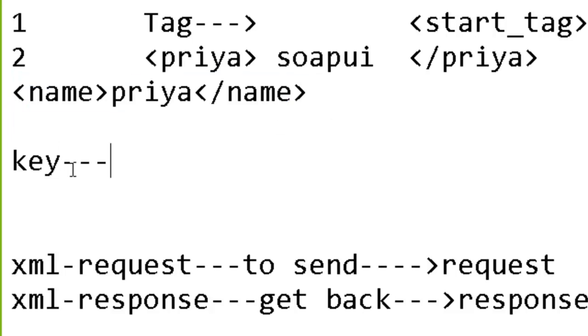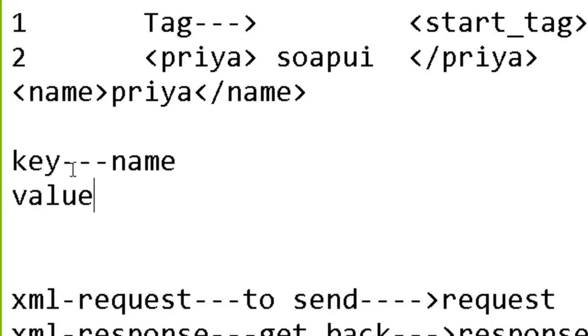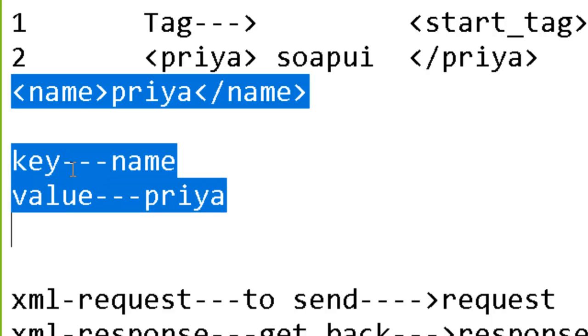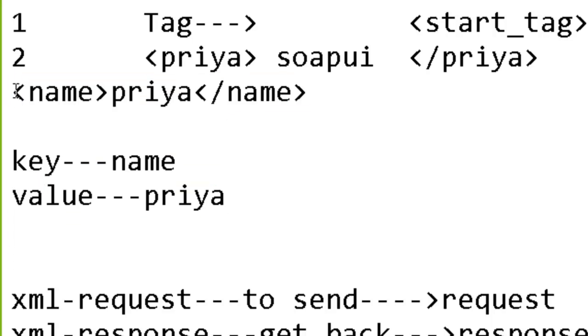Key is my name, and what is the value? It's Priya. Right? Am I right? It's a very simple thing. In these three lines, for my XML, name is the key and Priya is the value.